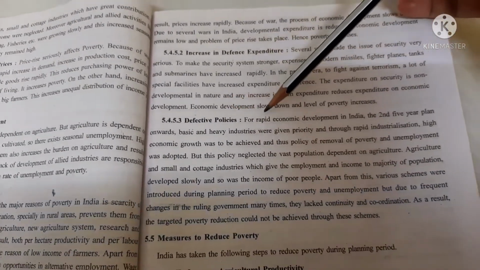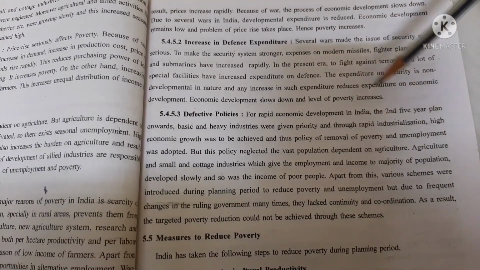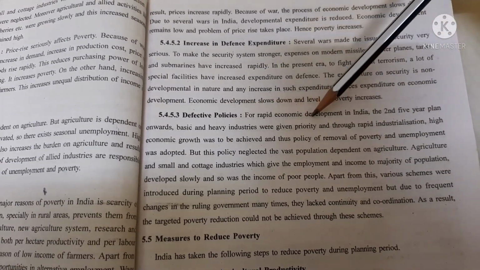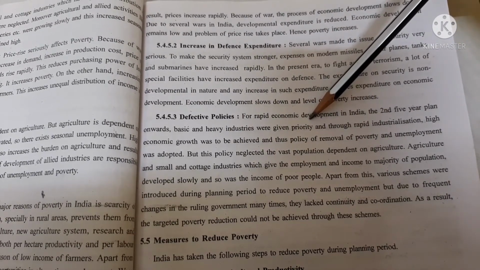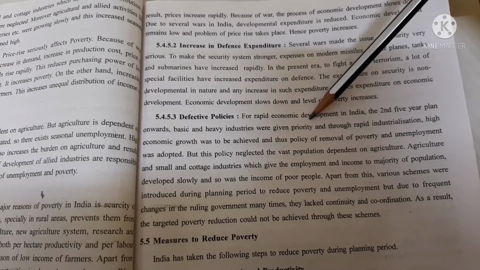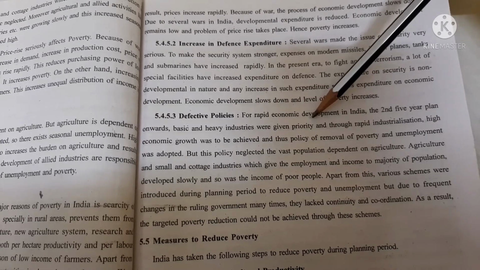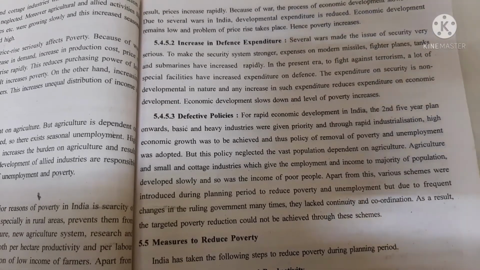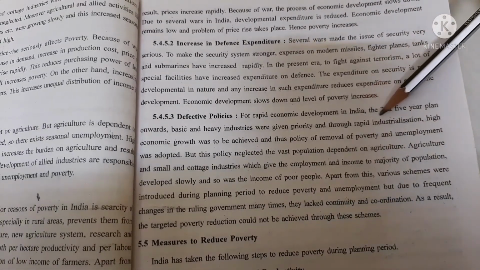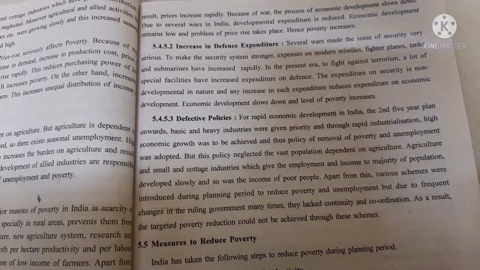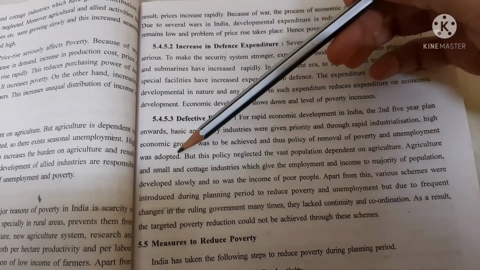defective policy. For rapid economic development in India, from the second five-year plan onwards, basic and heavy industries were given priority. It was thought that for faster economic development from the second five-year plan, meaning from the year 1956 onward, importance was given to basic and heavy industries. Because it is believed that if basic and heavy industries develop more in the nation, India will move towards faster economic development. High economic growth was to be achieved, and thus a policy of removal of poverty and unemployment was adopted.